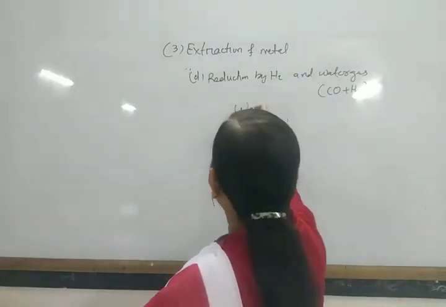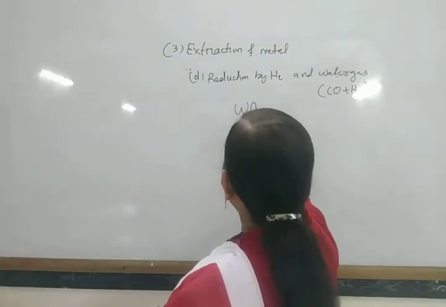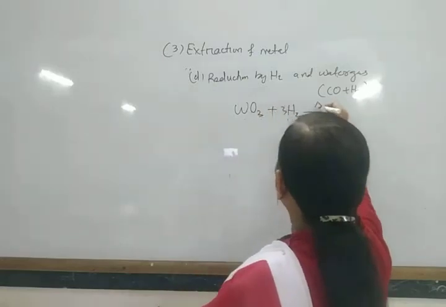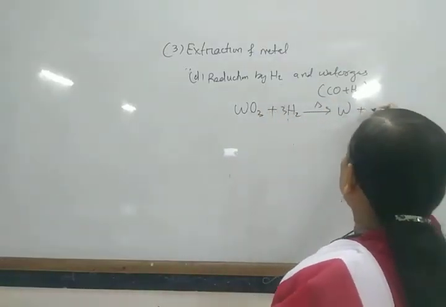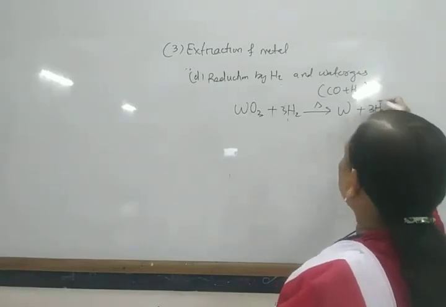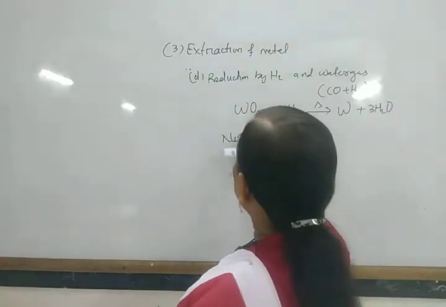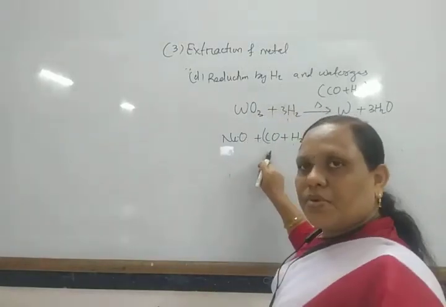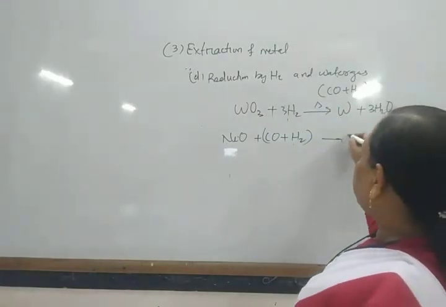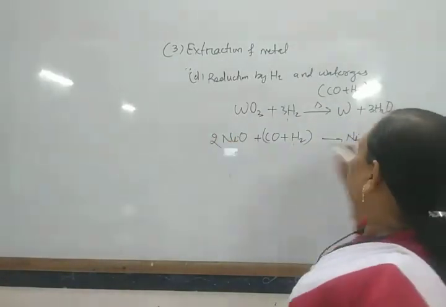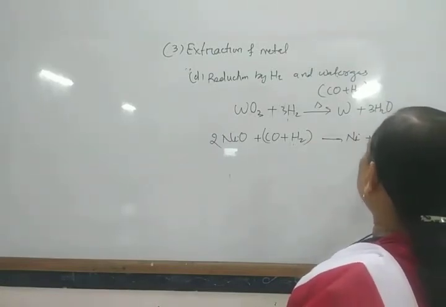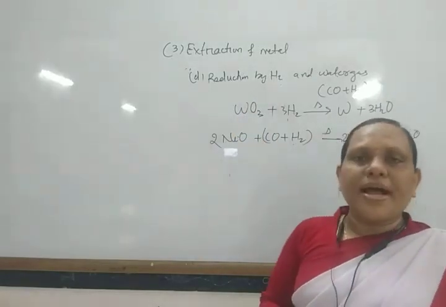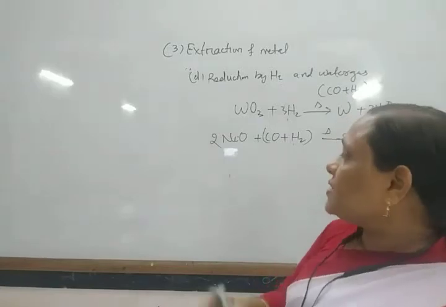For example, tungsten oxide WO3, when heated with hydrogen, gives rise to tungsten metal and 3H2O. Similarly, nickel oxide, when treated with water gas, a mixture of carbon monoxide and hydrogen, gives nickel plus CO2 plus H2O. So in this way, some are reduced by hydrogen.